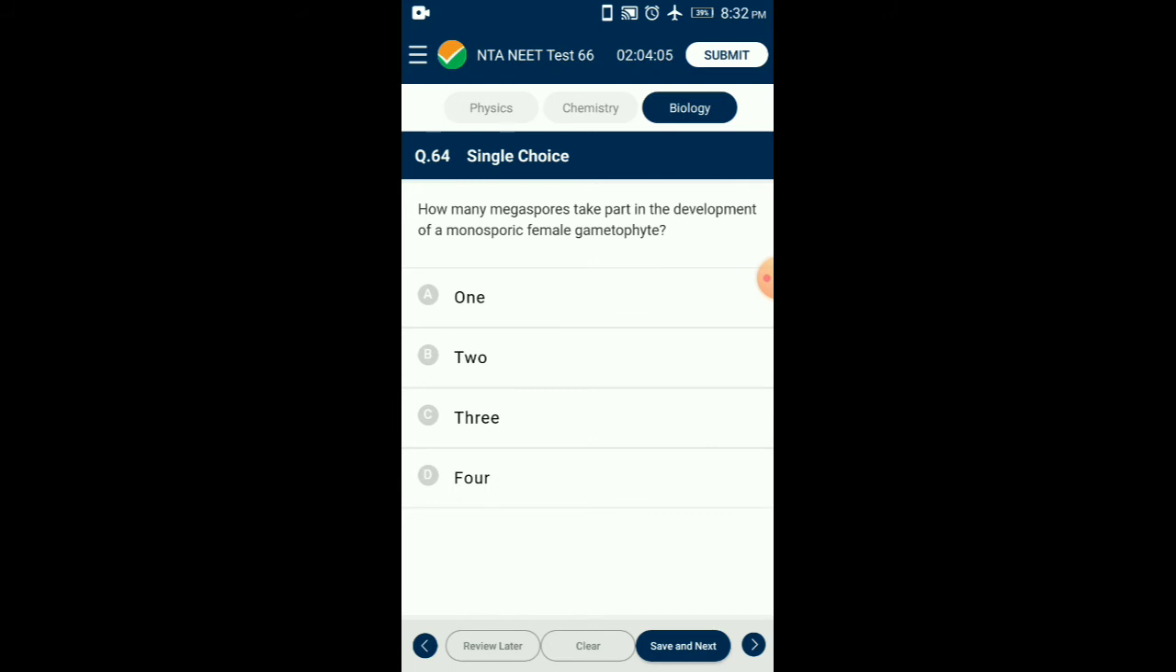Question number 64. How many megaspores take part in the development of monosporic female gametophyte? One megaspore mother cell forms 4 megaspores, 3 out of 4 megaspores degenerate, and only one megaspore takes part in the formation of female gametophyte. So the answer is option A, 1.